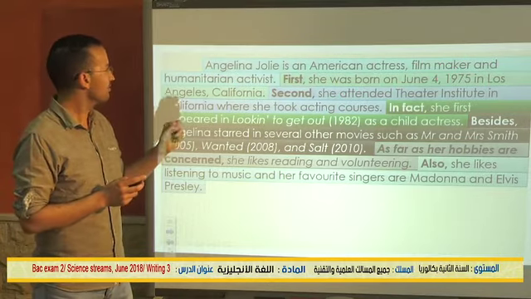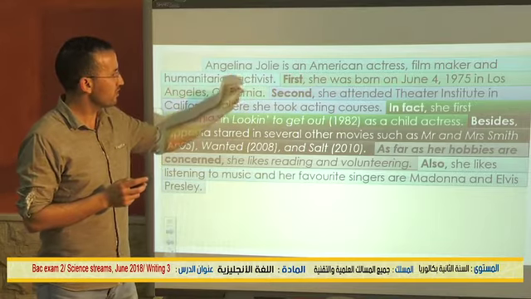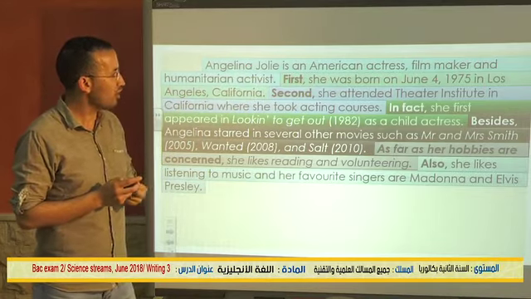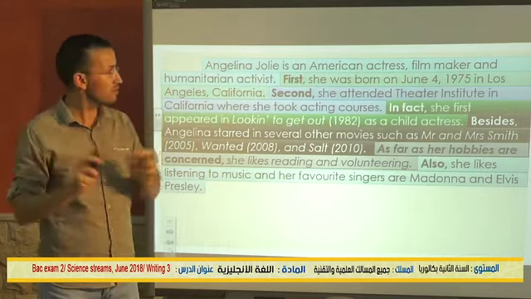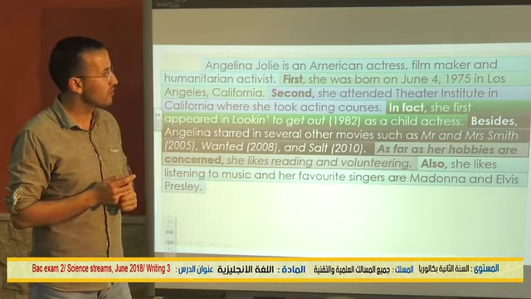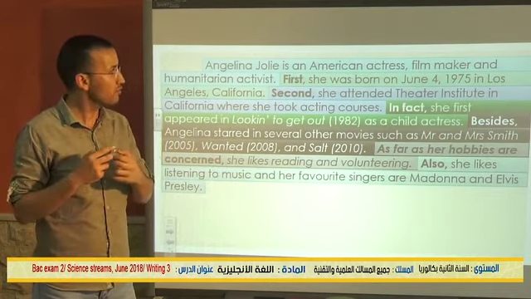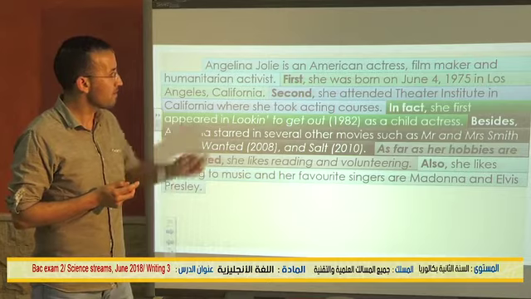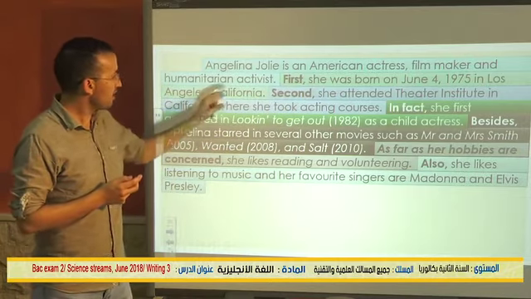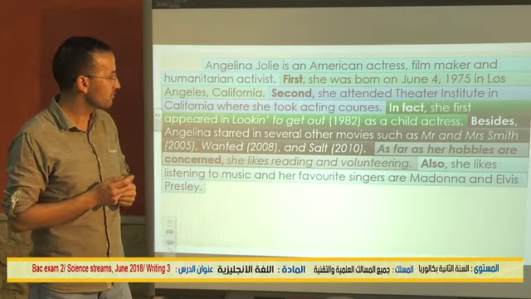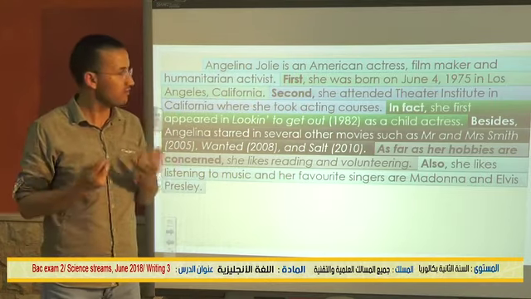So punctuation, I'm going to start with this. For example, here we have a full stop. Whenever you finish a sentence, put a full stop. Then we have first, comma. You need to write a comma. Second, comma. Again, California, full stop, etc. And this goes on like this.